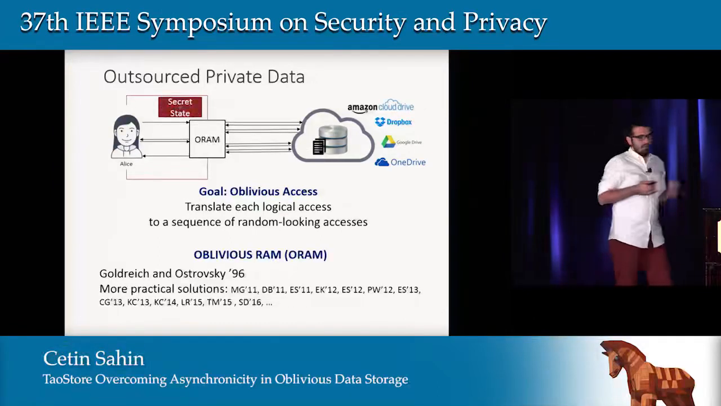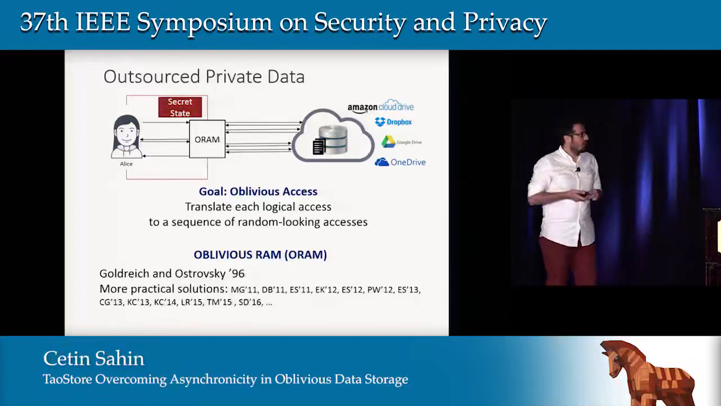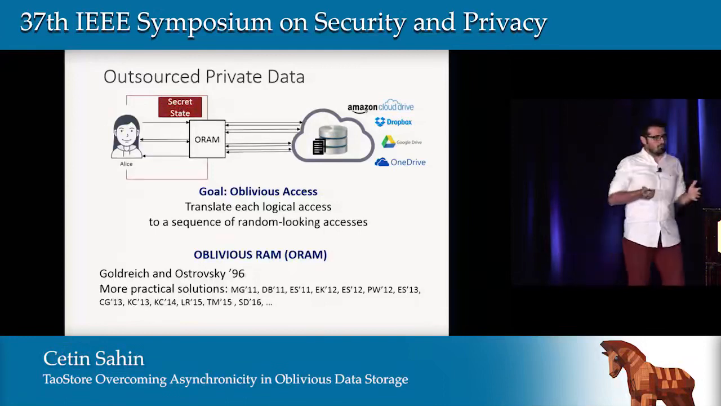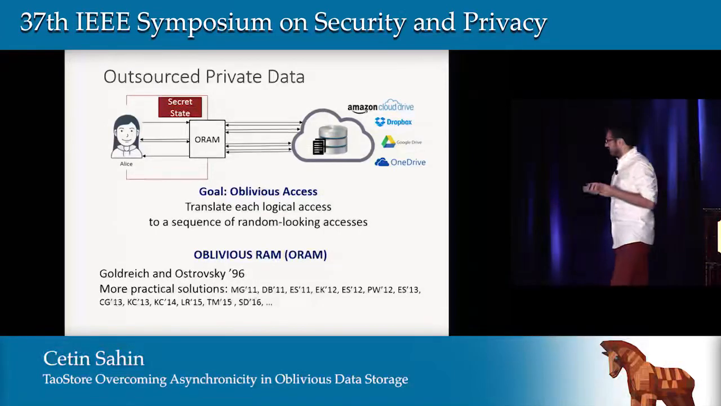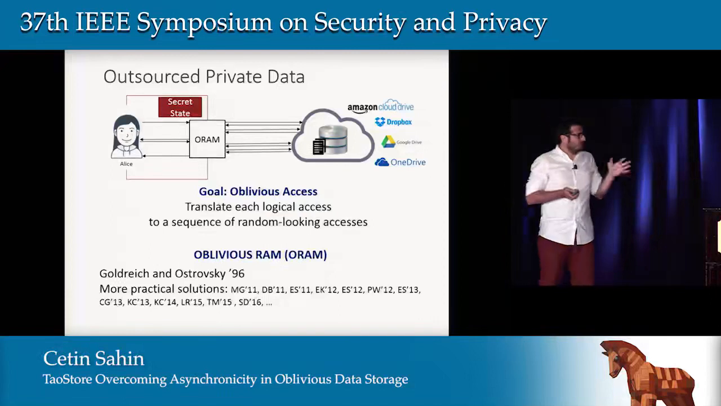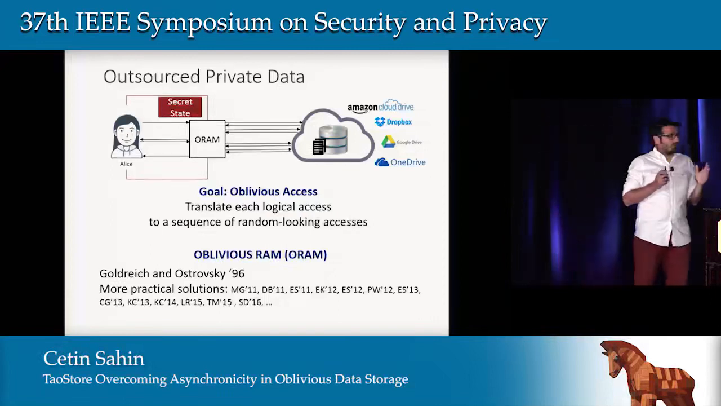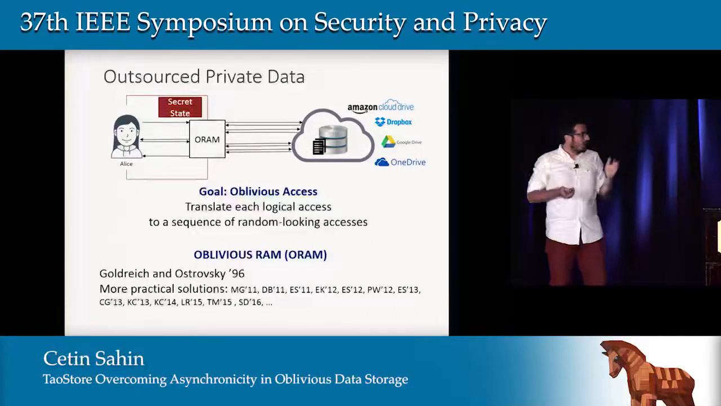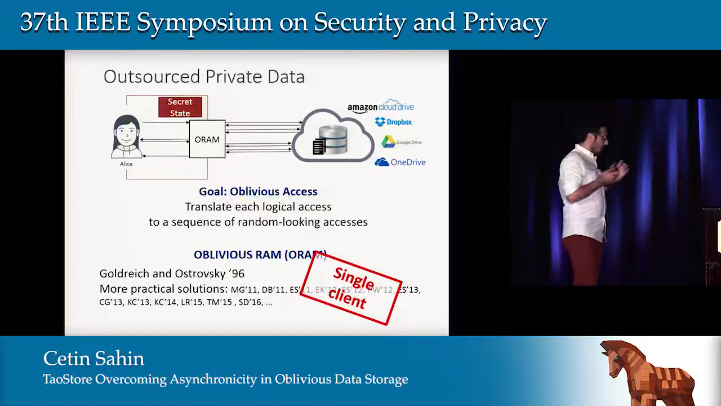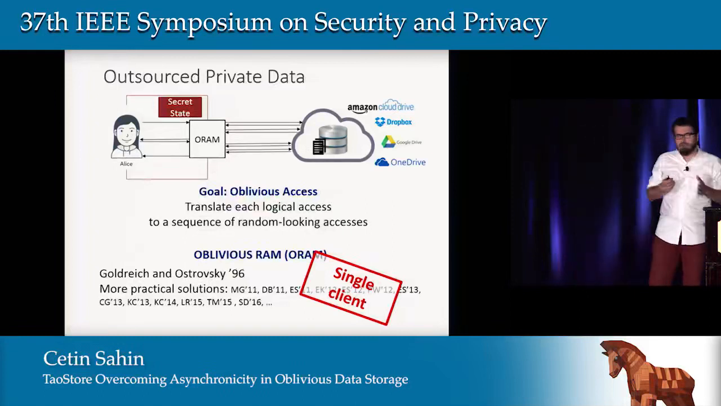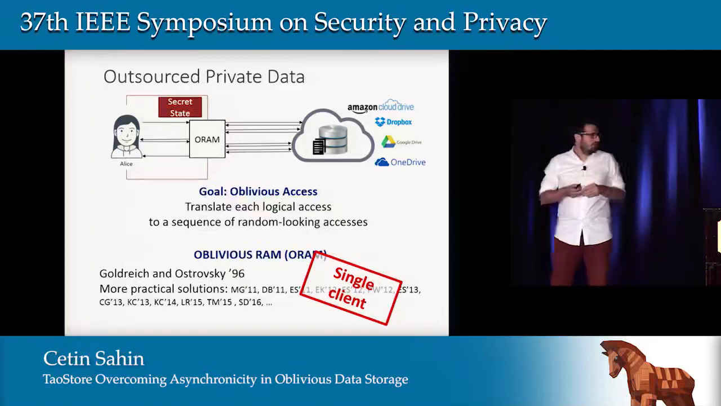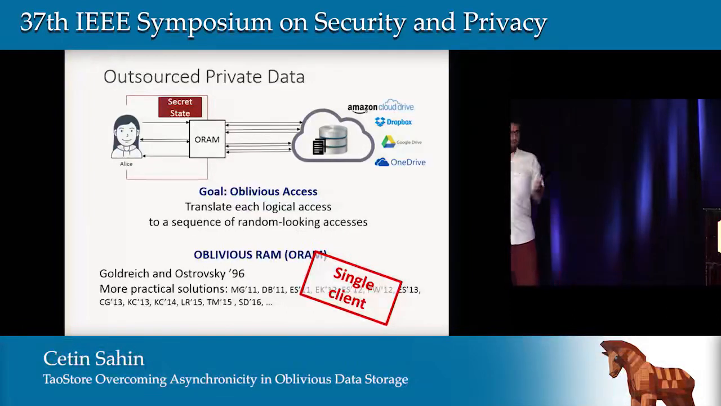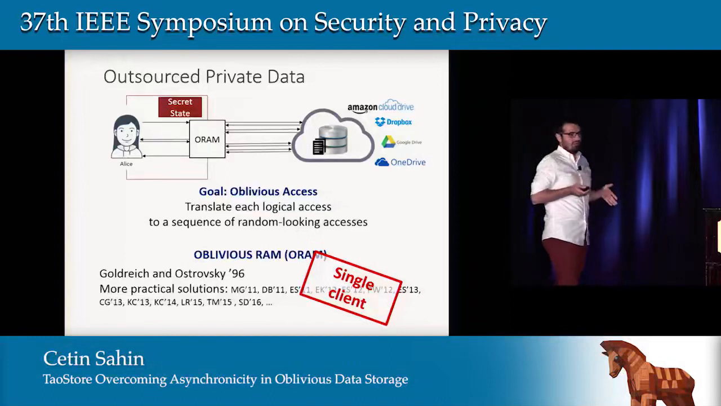Oblivious RAM is a standard approach to achieve oblivious access. It was initially proposed by Goldreich and Ostrovsky, and there is a huge body of work that achieves oblivious access. They usually store a secret state in the storage or at the client side. And the question here: are we done with many of the questions? The answer is no, because these are all single-client constructions. That was also one of the questions just before my talk, actually.